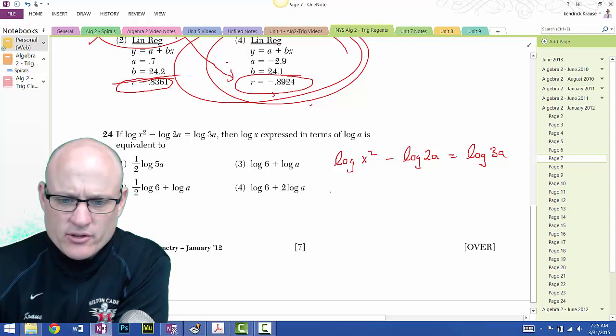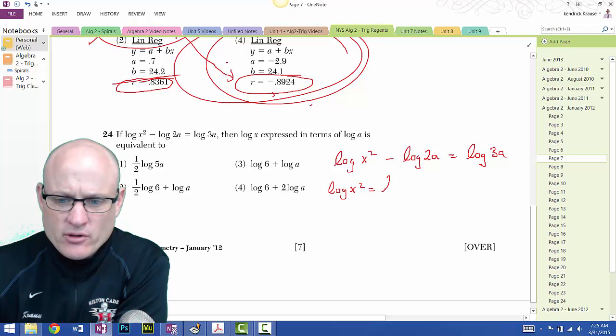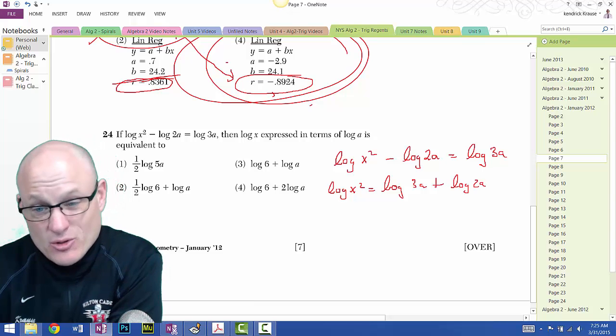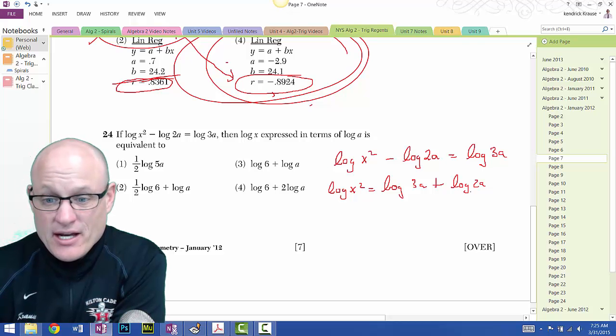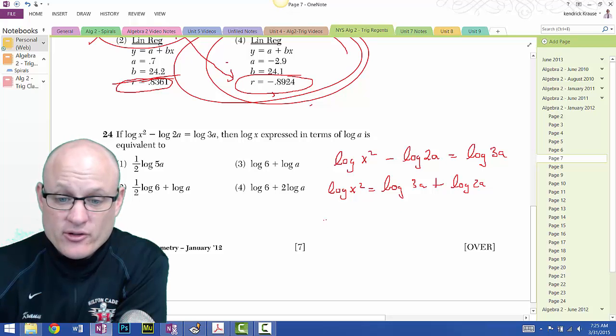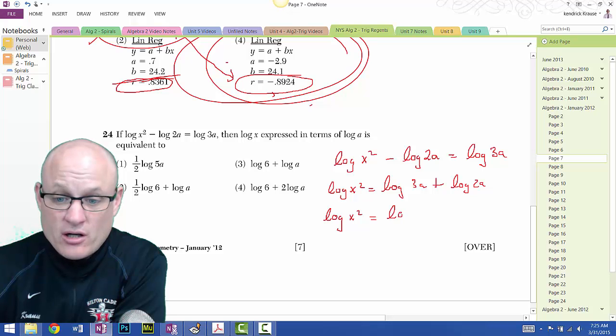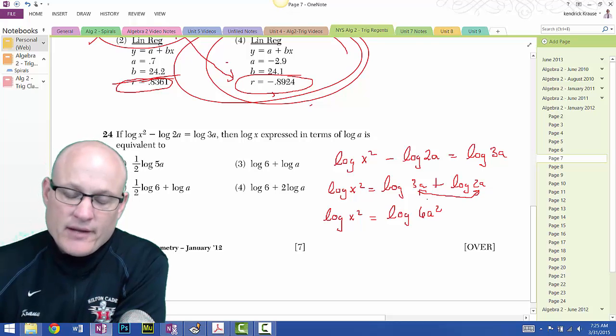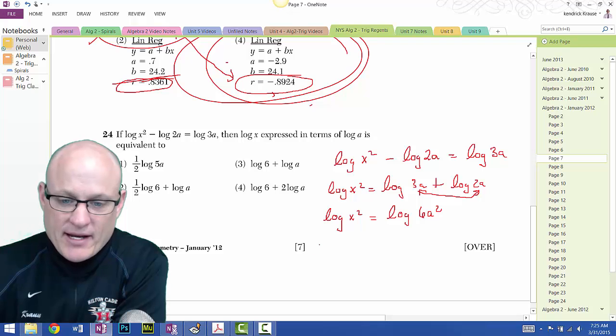So the first thing we're going to do is say, okay, log of x squared is equal to the log of 3a plus, when I bring that over, the log of 2a. And if you remember correctly, when we have addition, what we really want to do is figure out what that is in multiplication. Log of x squared is equal to the log of 6a squared, because I'm going to multiply those two to condense them. And then I'm going to expand them.